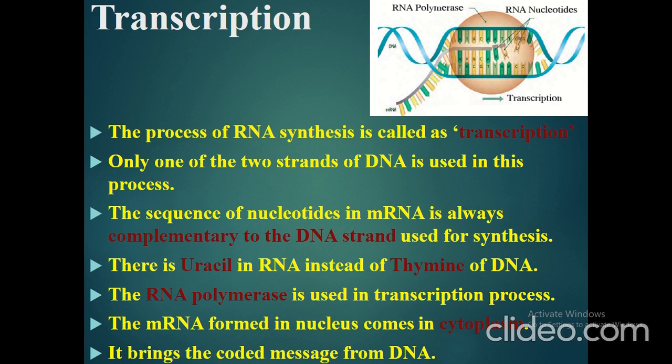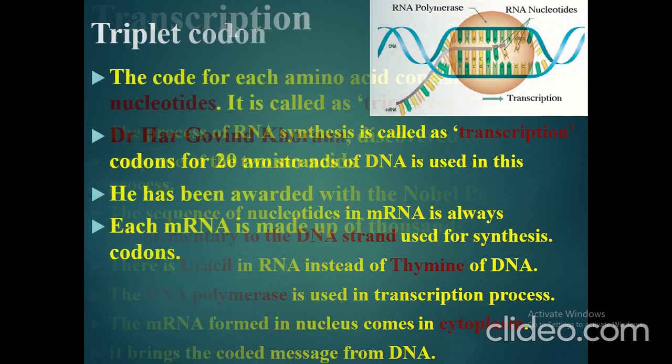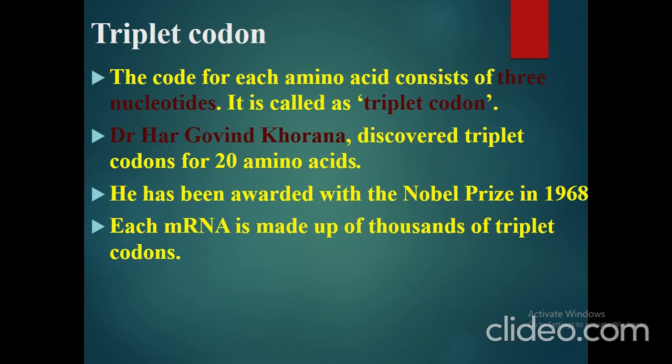The mRNA formed in nucleus comes in cytoplasm. So ये process कहाँ पे हो रही है? सेल के न्यूक्लियस में. It brings the coded message from the DNA. और mRNA पे after transcription जो भी मैसेज आया है कोड फॉर्म में आया है, and then this mRNA will be transported out into the cytoplasm for translation. So the mRNA जो साइटोप्लाज्म में ट्रांसपोर्ट हुआ है, it consists of the triplet codon.